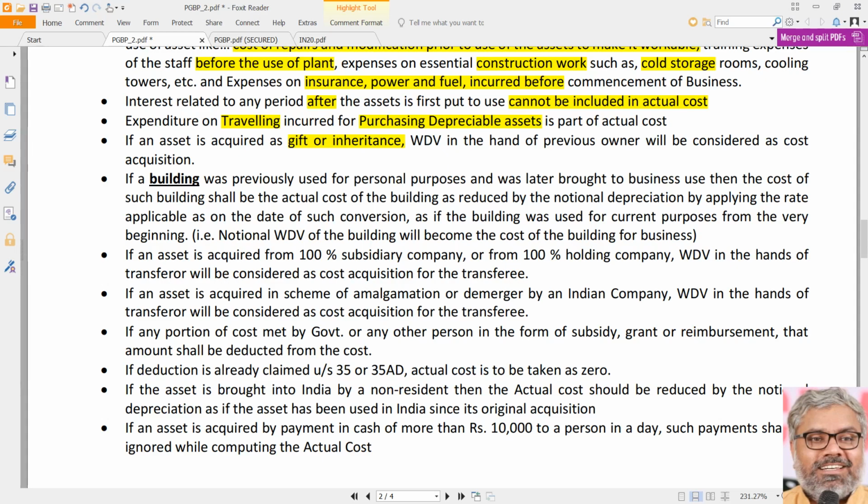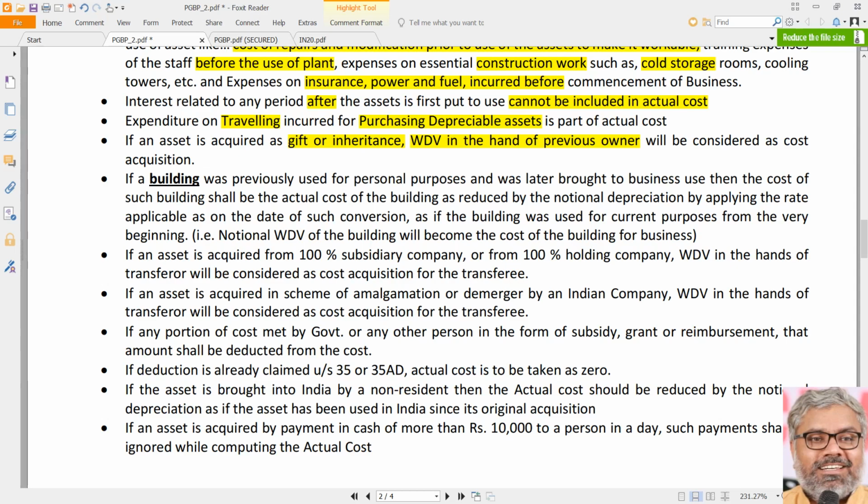Otherwise, normally speaking, it looks like the actual cost of that asset for the SSE is zero, because he did not pay anything. But is it correct? No. Zero cannot be the actual cost. What will be the actual cost? The WDV of the asset in the hands of the previous owner will be considered as cost of acquisition. That is the law. That is the provision related to this scenario where an asset is acquired by way of gift or inheritance. What will be the actual cost in the hands of the successor, the recipient of that asset, the current SSE? That will be the written down value for the previous owner.